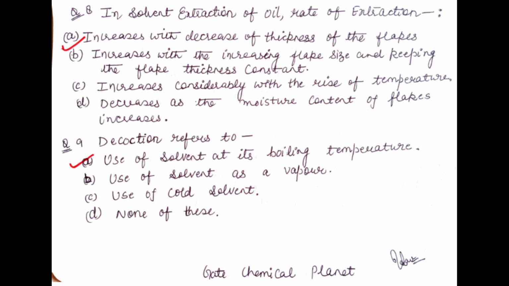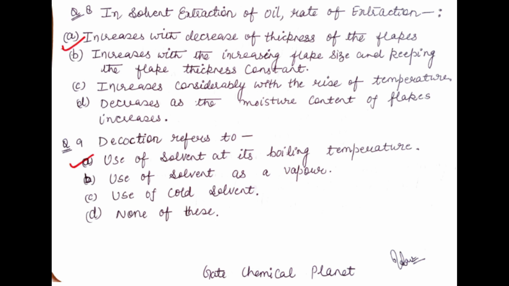In solvent extraction of oil, the rate of extraction is asked. What will happen with the rate of extraction in case of solvent extraction? The rate of extraction increases with decrease of thickness of the flakes, increases with increasing flake size keeping the flake thickness constant, increases considerably with the rise of temperature, or decreases as the moisture content of the flakes increases.